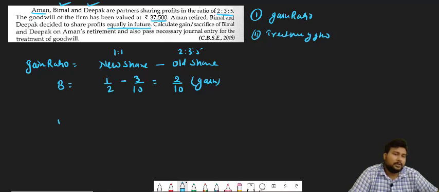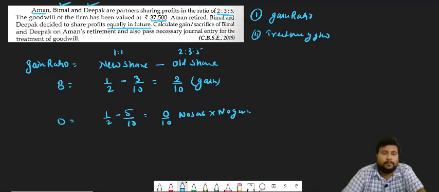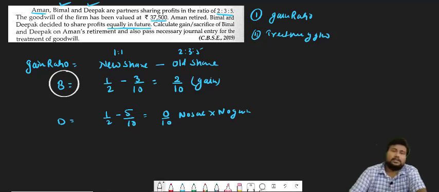And for Deepak, 1/2 minus 5/10, and this will come to 0/10. So no sacrifice and no gain. So in this question you can see that only one partner is gaining the whole share.